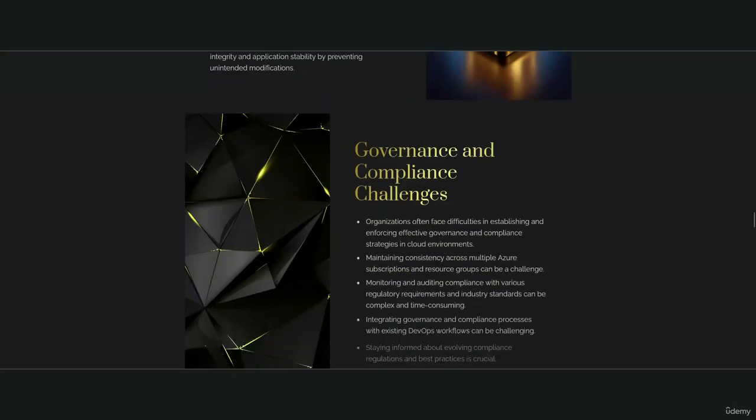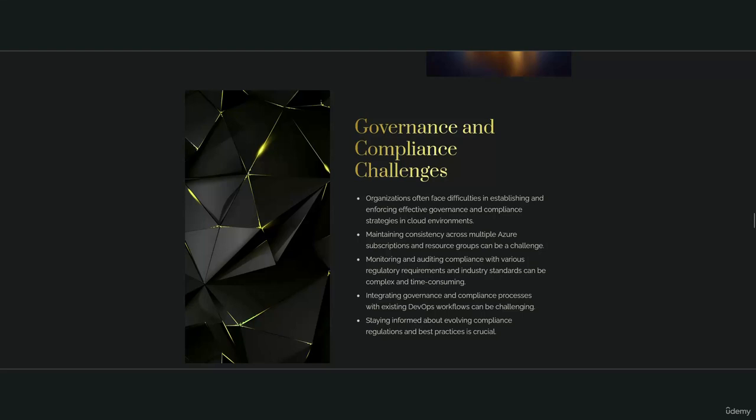Governance and compliance challenges. Organizations often face difficulties in establishing and enforcing effective governance and compliance strategies in cloud environments. Maintaining consistency across multiple Azure subscriptions and resource groups can be a challenge. Monitoring and auditing compliance with various regulatory requirements and industry standards can be complex and time-consuming. Integrating governance and compliance processes with existing DevOps workflows can be challenging. Staying informed about evolving compliance regulations and best practices is crucial.